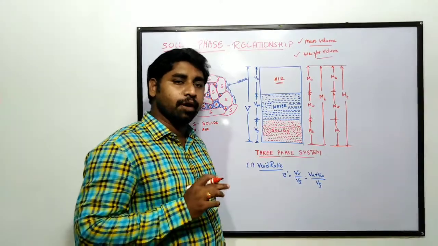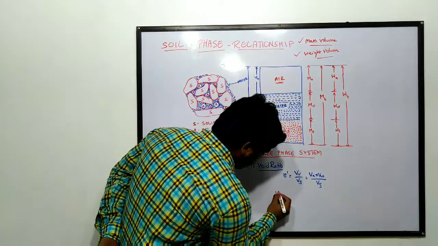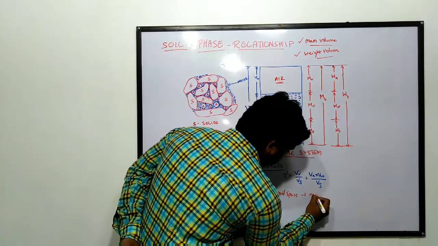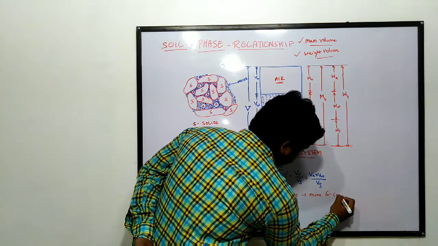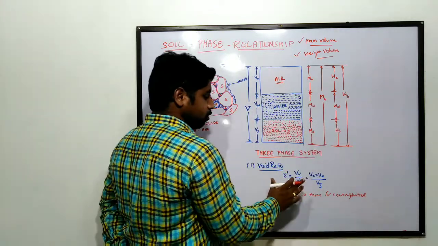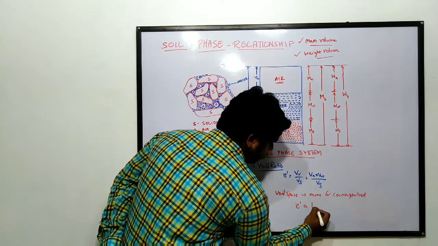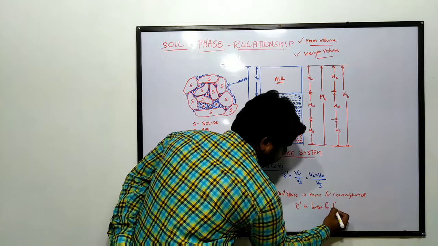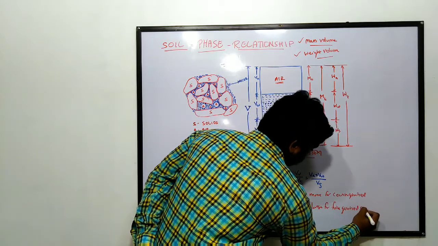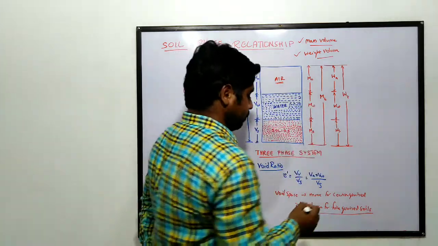Here there is another point: even though the volume of voids or void space is more for coarse grained soils, the void ratio is higher for fine grained soils when compared to coarse grained soils.